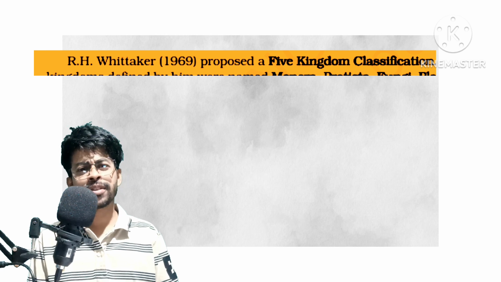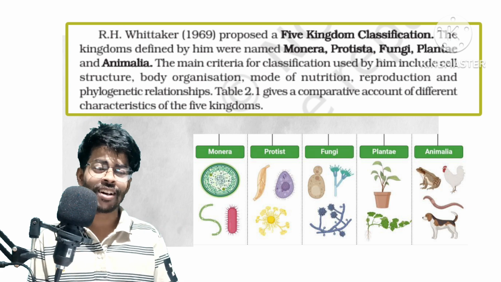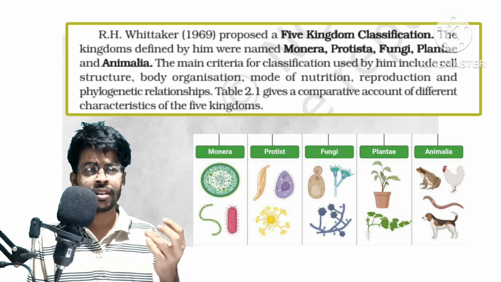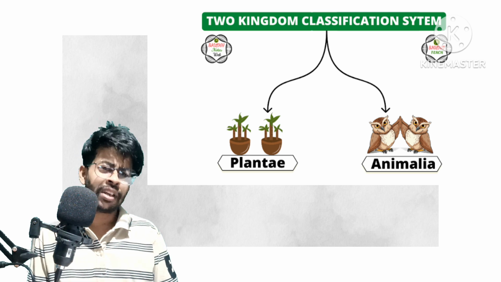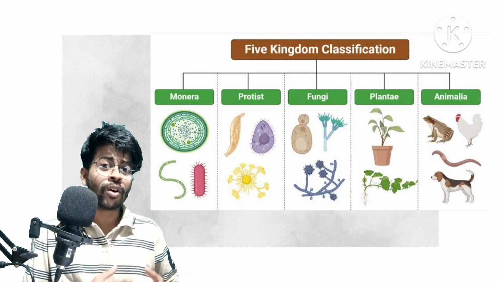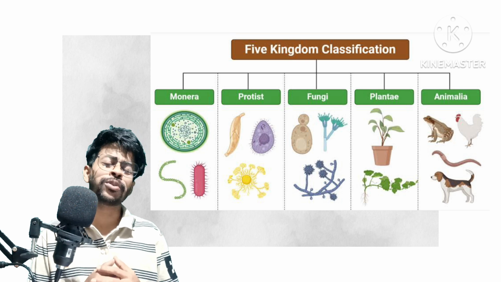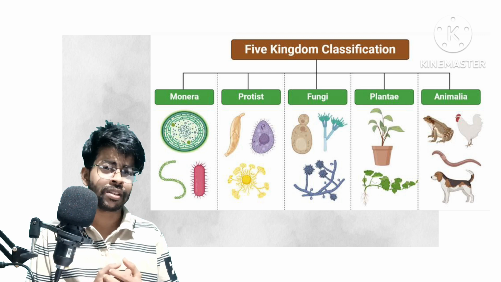1969. In the 5 kingdom classification system, there are 5 kingdoms: Protista, Monera, fungi, plant and animalia. Before this, there was the 2 kingdom classification system, in which there were plants and animals, two different kingdoms. But in the 5 kingdom classification system, living organisms are classified into 5 different classes: Monera, Protista, fungi, plant and animal.